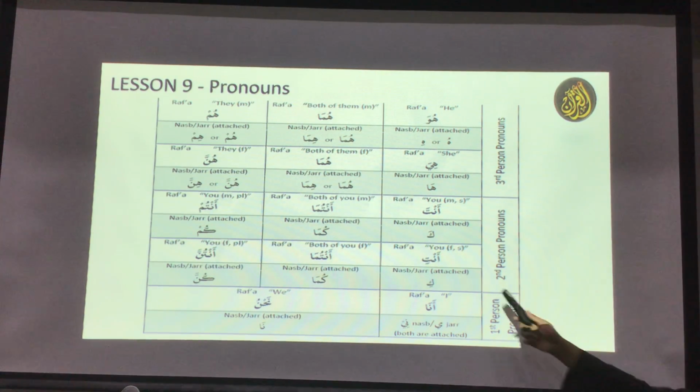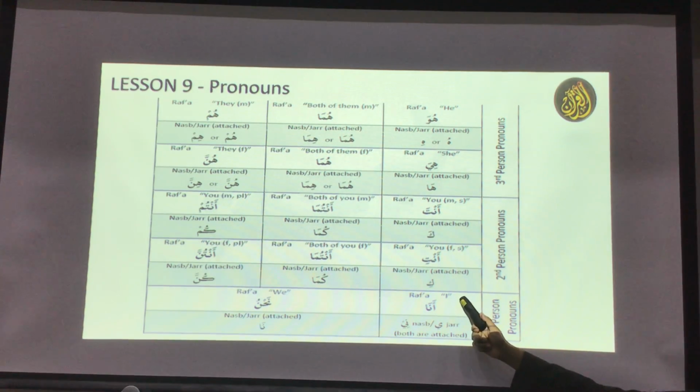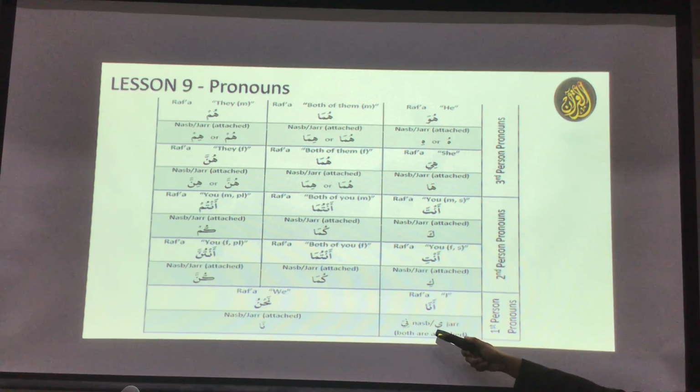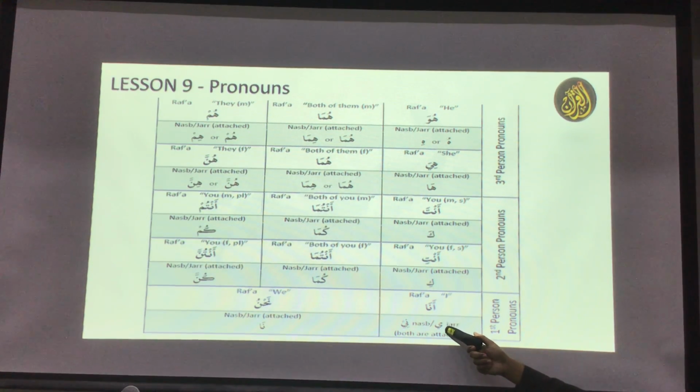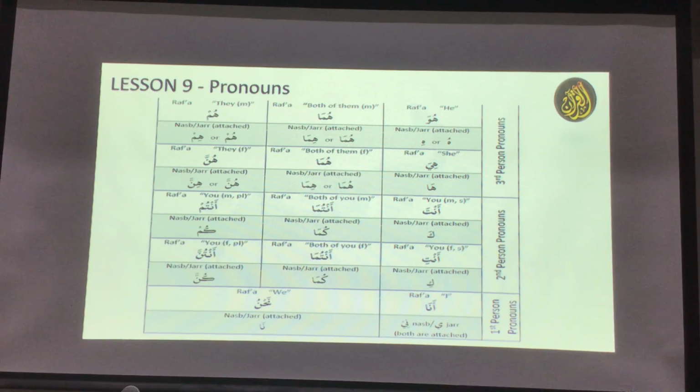And then this one, the gray one, is the attached version. In the attached version, they could be nasab or they could be jar, except for ana, which means I. If it is ni, it is nasab. Easy to remember: ni with nasab, and e for jar. So ana, when it becomes attached to something, like if I say Rabbi, which means my Lord, my Rabb. So Rabbi ends in e, so my Lord. That is an attached pronoun, attached to the word Rabb.